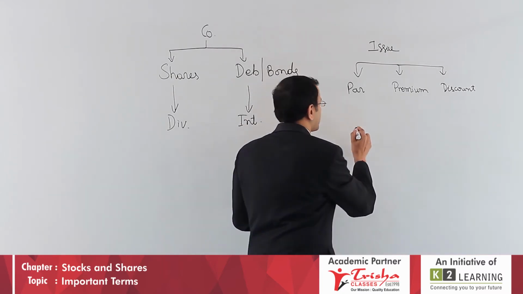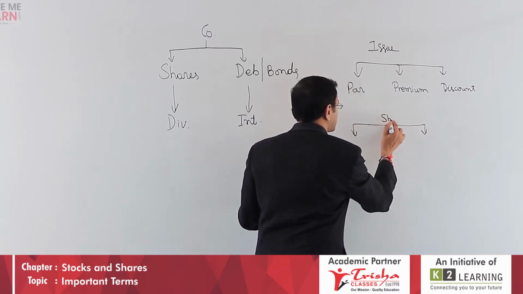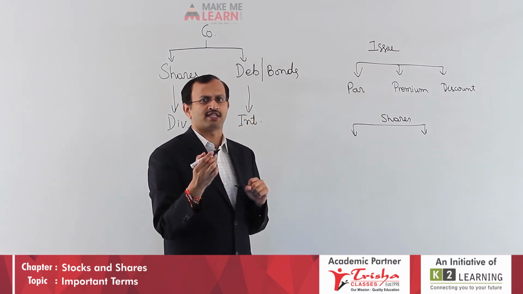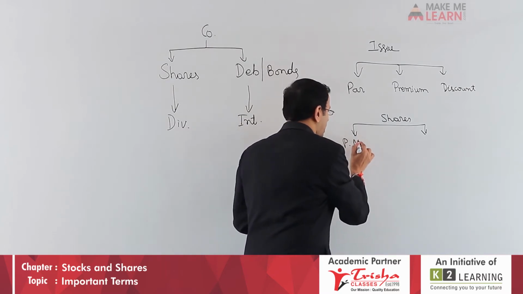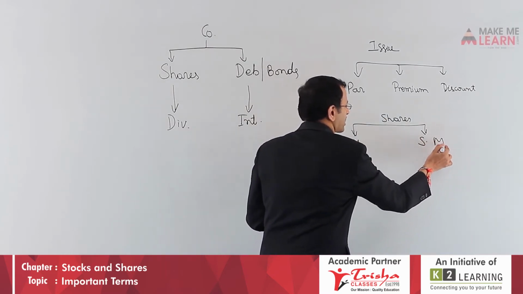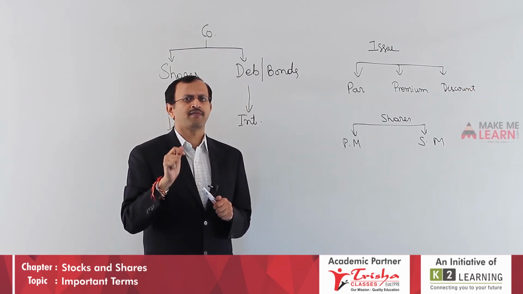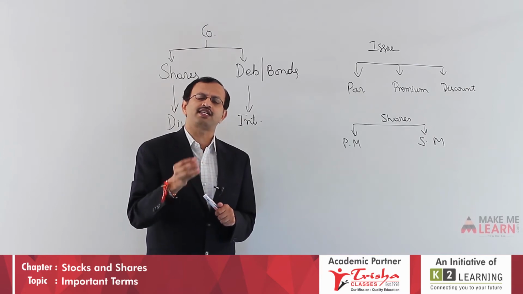Shares, debentures or bonds, you will get in two places. One is the primary market, the other one is the secondary market. Shares, where do you get the share from? Either from the primary market or from the secondary. What do you mean by the primary market and secondary market?